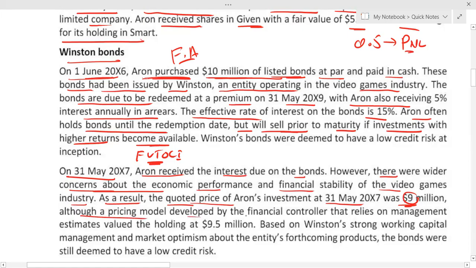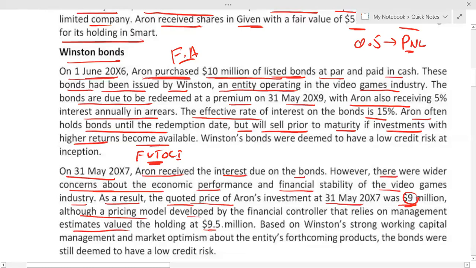Although there is a pricing model developed by the financial controller that relies on management's estimated value, how can I rely on 9.5? It's not logical at all. Can I say we should not be relying on 9.5? We have to go for 9 million, the level 1 input.